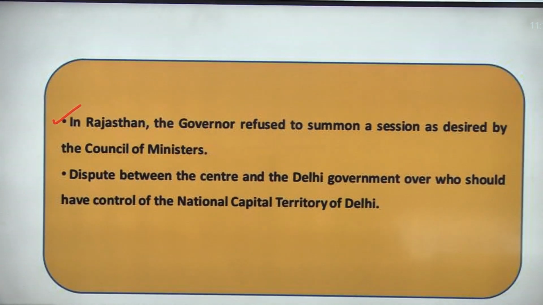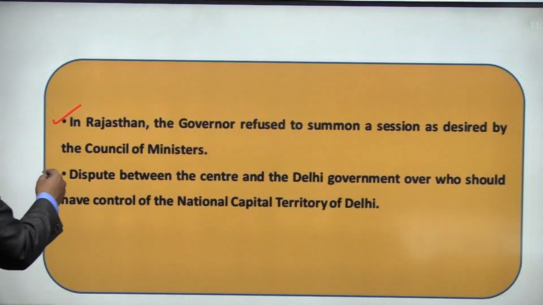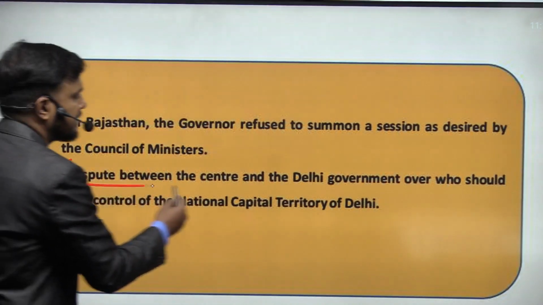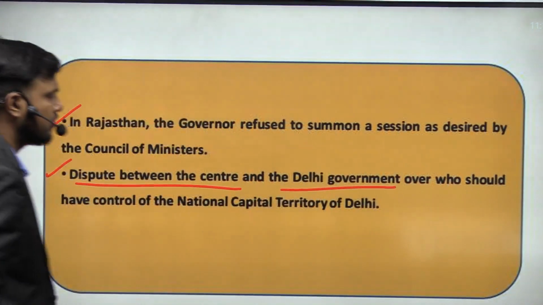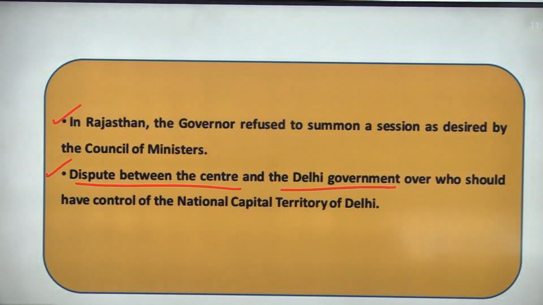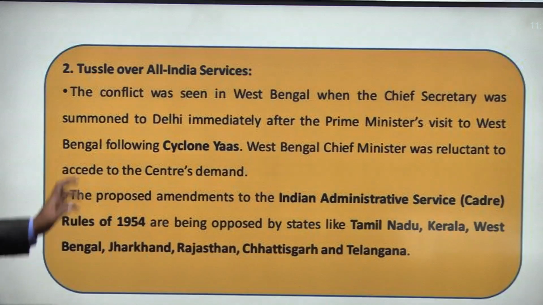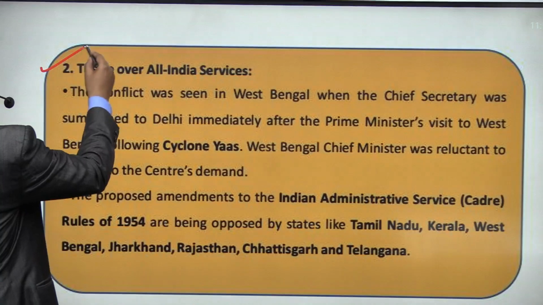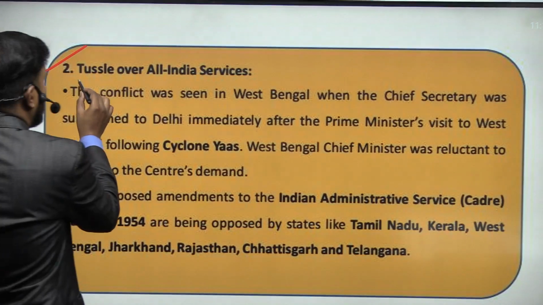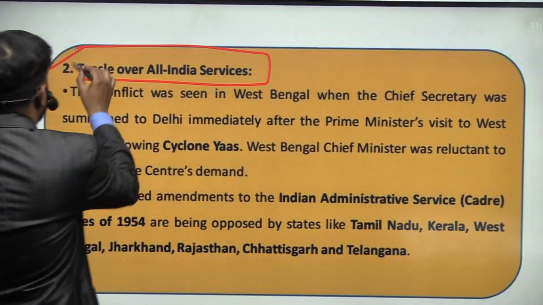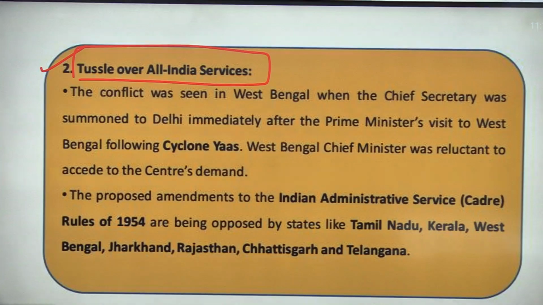And the very highlighted one is the dispute between the central government and the Delhi government, over who actually controls the National Capital Territory of Delhi. In addition to this, we have a second layer: there is a now growing dispute over the control of All India Services.